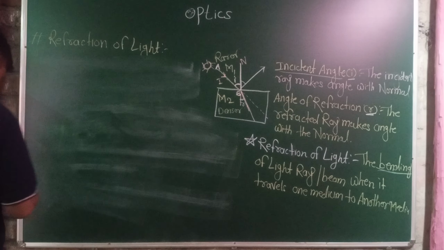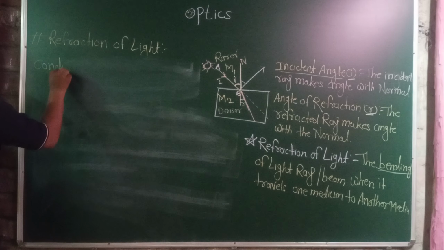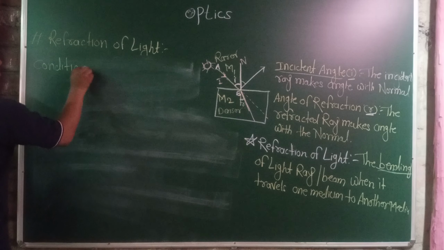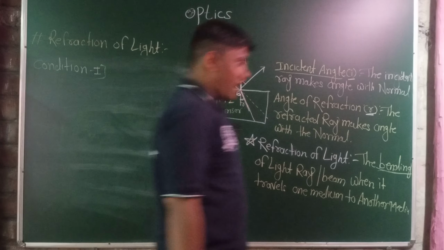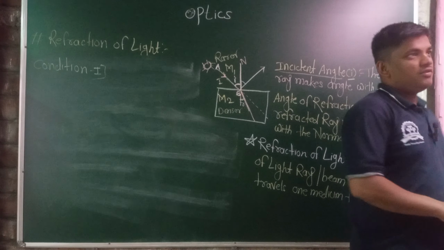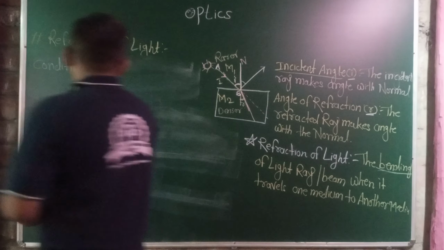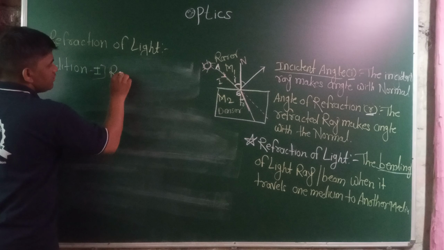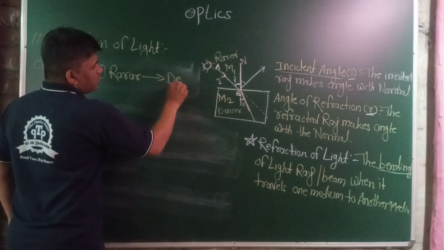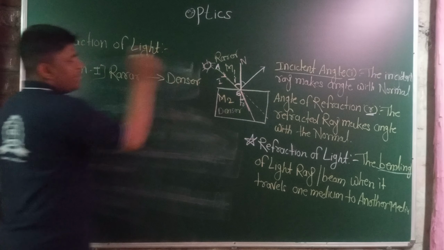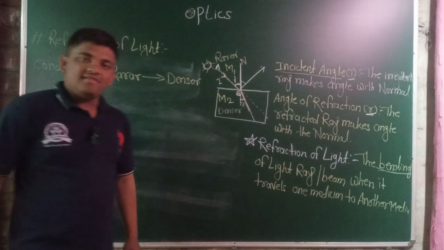The first condition: light travels from the rarer medium to the denser medium. What happens when the light travels from the rarer medium to the denser medium?